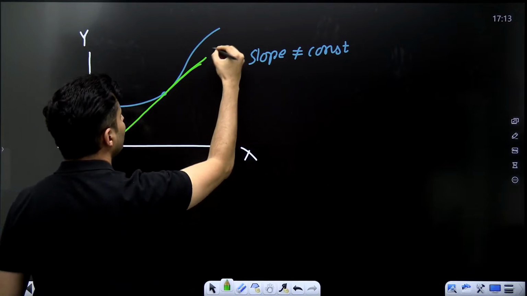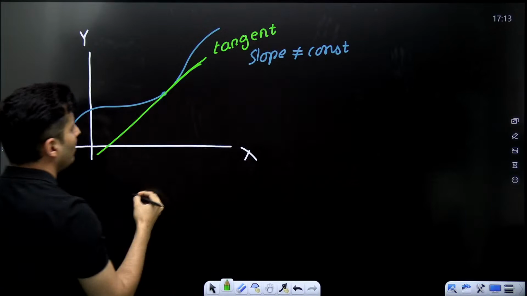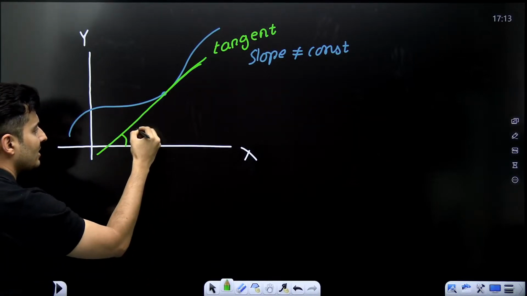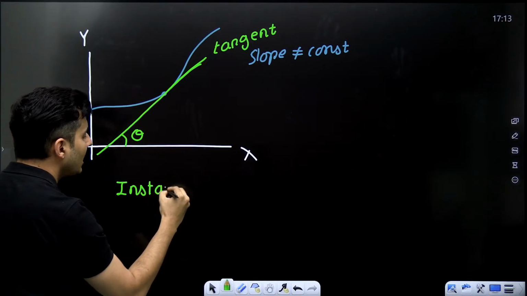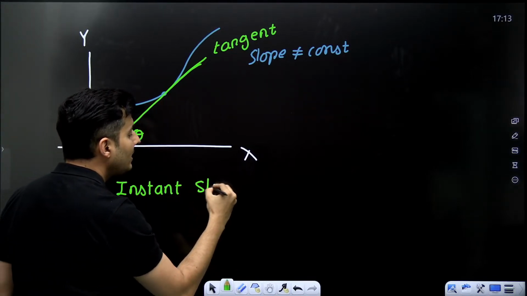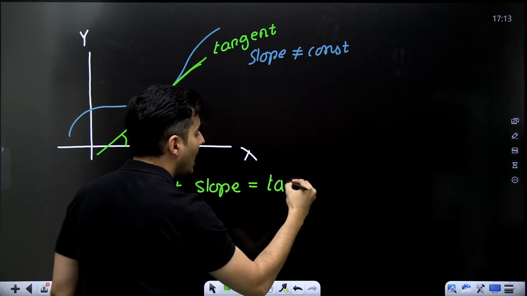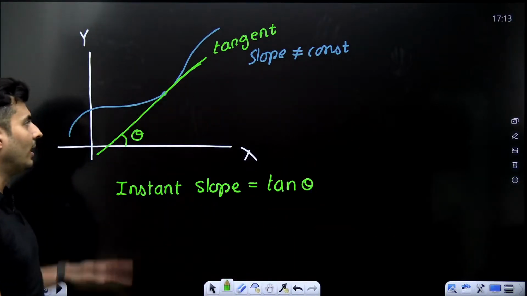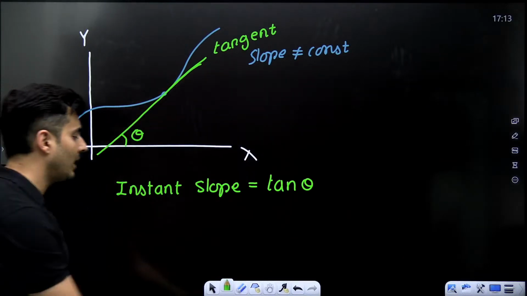You draw a tangent at that particular point, see where it intersects, measure the theta. So the value of the instantaneous slope at that particular point will be tan of that particular theta for that tangent.